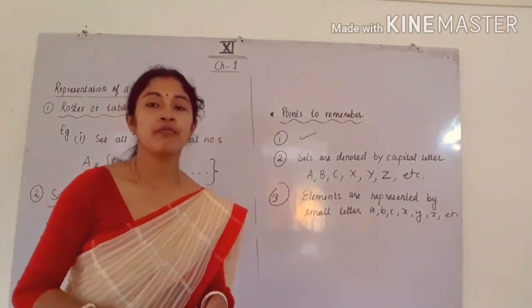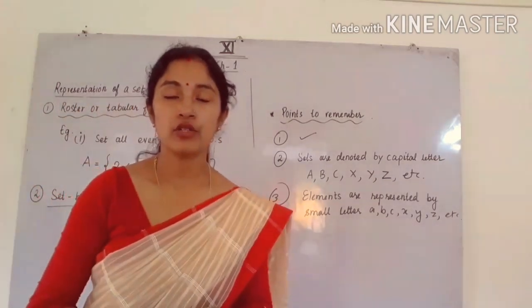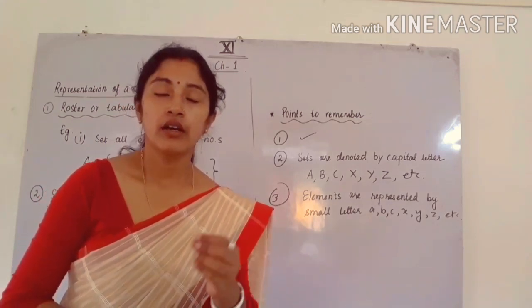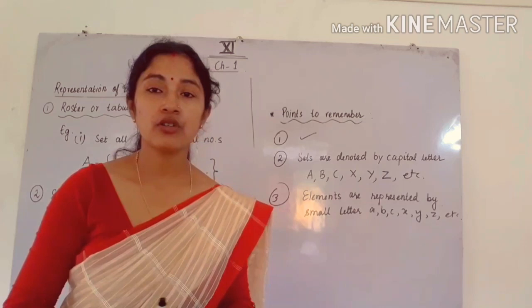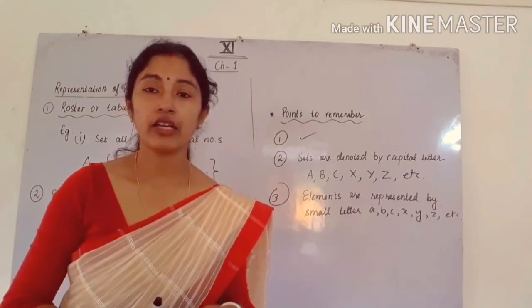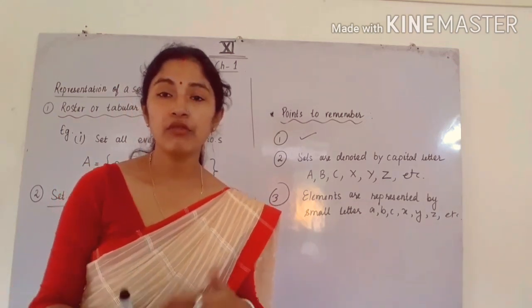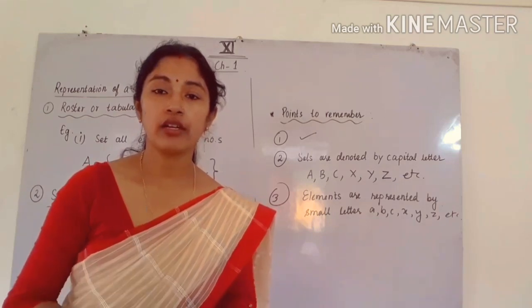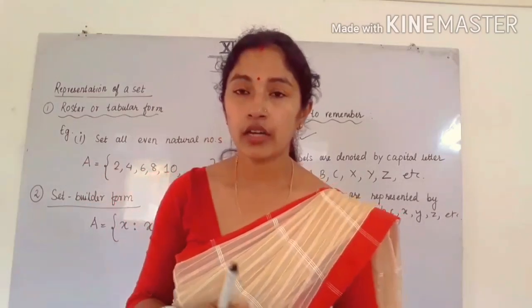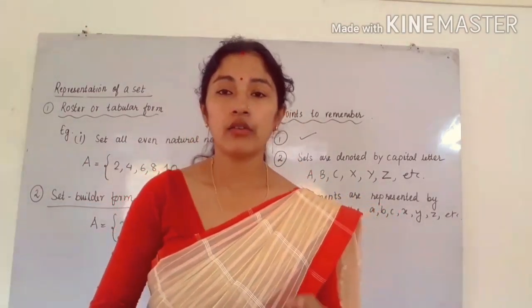For example, I have given you one example, that is the set of vowels in the English alphabet. So I have to write a, e, i, o, u as small letters, because those are the members of that set. If I consider that set as capital V, then the members should be what? Small a, comma, small e, comma, small i, comma, small o, comma, small u. That will be the members of set V. Okay. So those are the members.